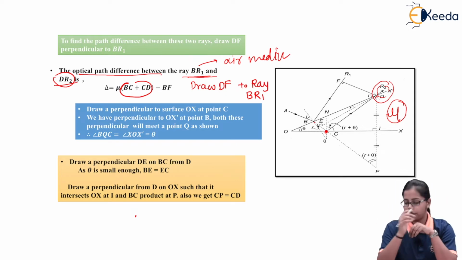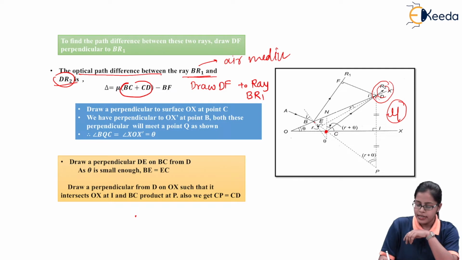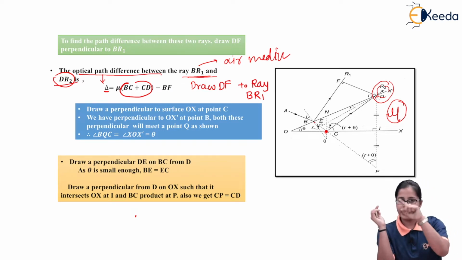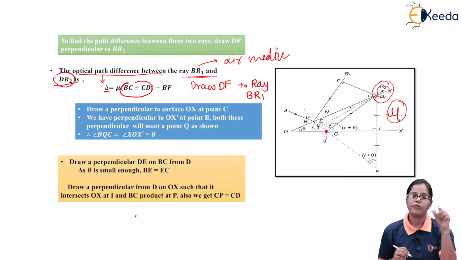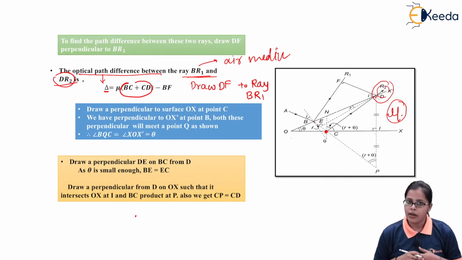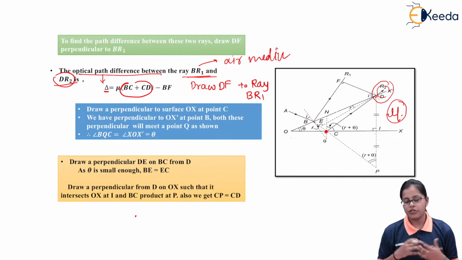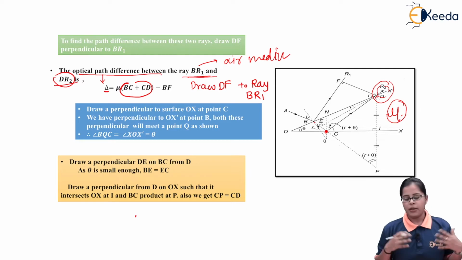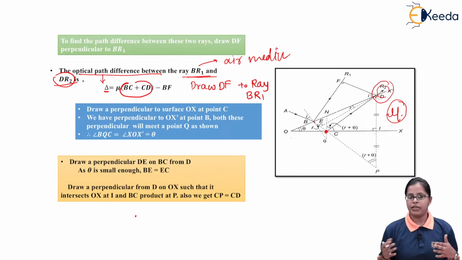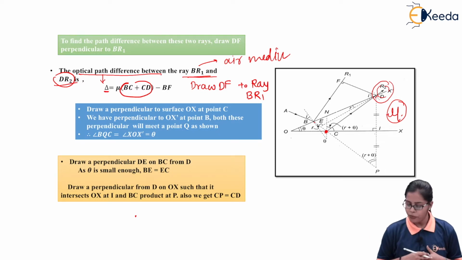As BF is smaller than BC plus CD, we have written the optical path difference as equal to mu times the longer path BC plus CD in the medium having refractive index mu, minus BF, that is the shorter path traveled by the ray BR1 in the air medium. So this is the initial condition for the path difference between the two rays obtained in the reflected system, that is BR1 and DR2.